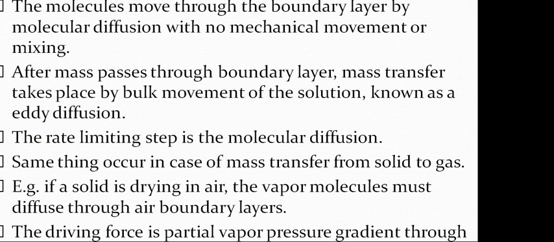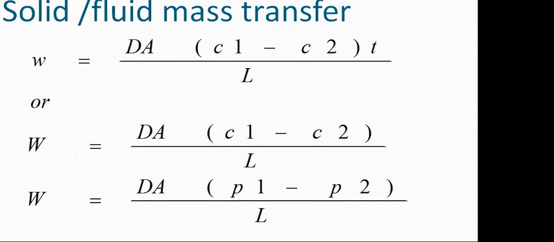For example, if a solid is drying in air, the water content or solvent is removed from the solid and converted into the vapor state. The vapor molecule must diffuse through the air boundary layer, and the driving force is the partial vapor pressure gradient through the air boundary layer. Remember, this is the equation used for solid-fluid mass transfer, the first one and the second one, while the third one is the equation used for solid drying. It is converted into the vapor state.